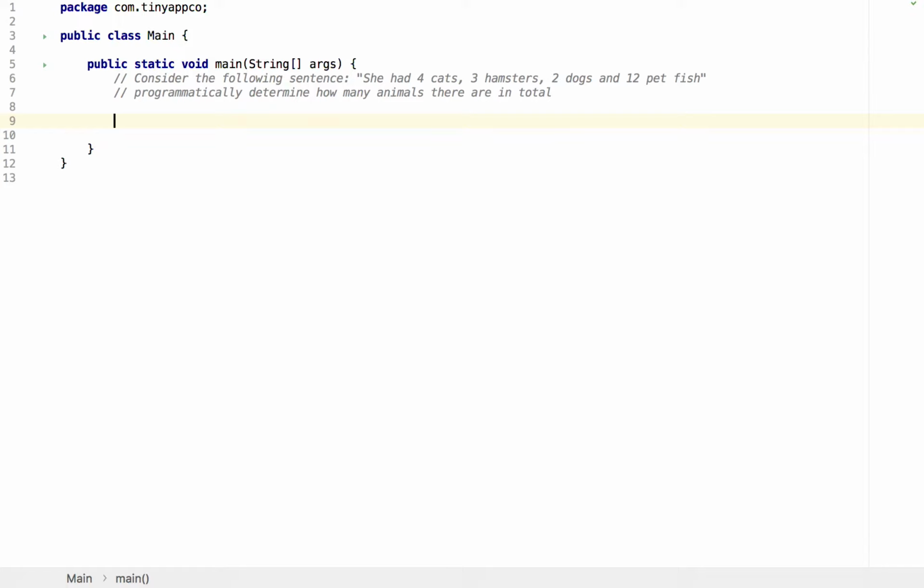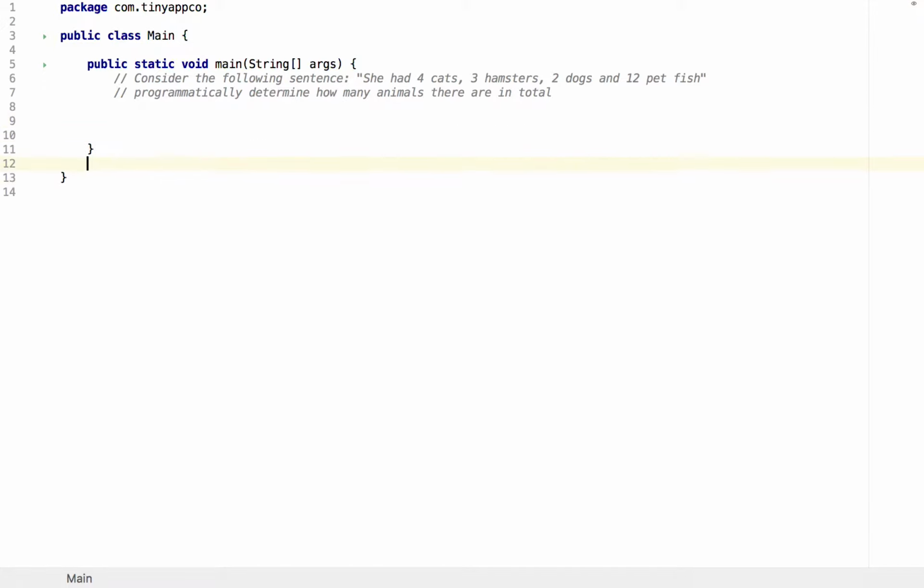This task asks us to create a method that can take a string, which would be in the form of a sentence, and determine the total of the various integer values that can be found in that sentence. It's rather a challenge, so really we need to try and break the program down into smaller, more manageable chunks.